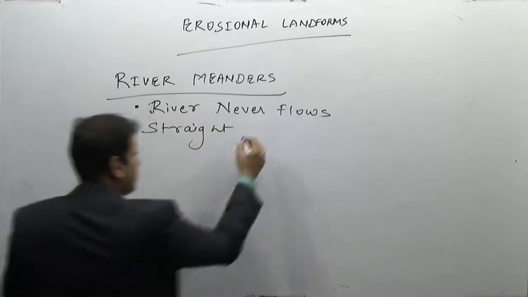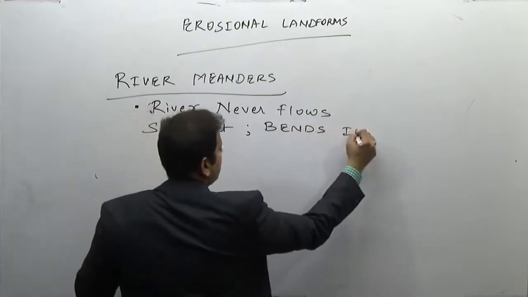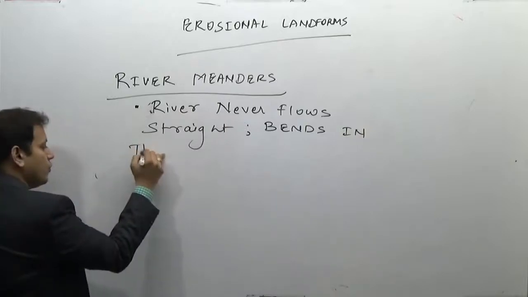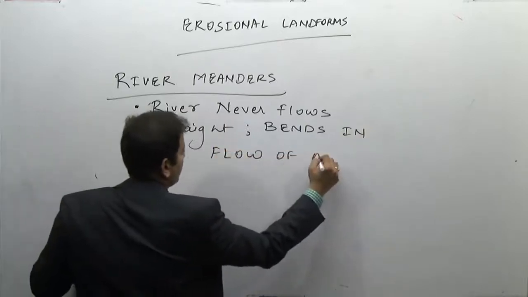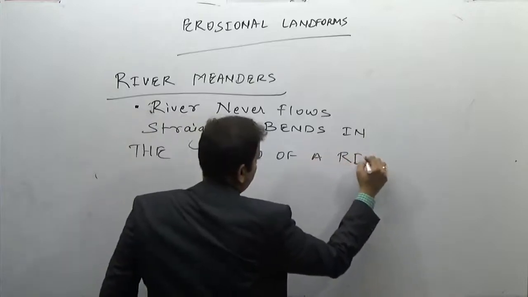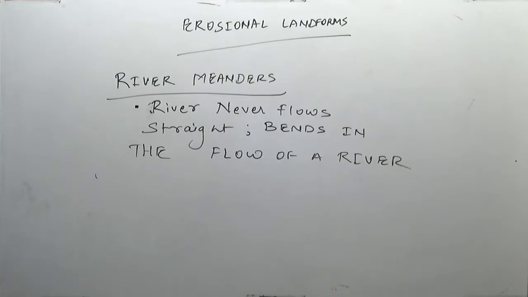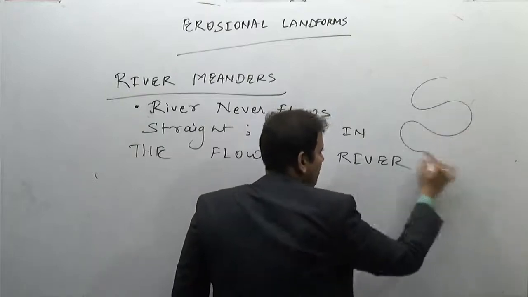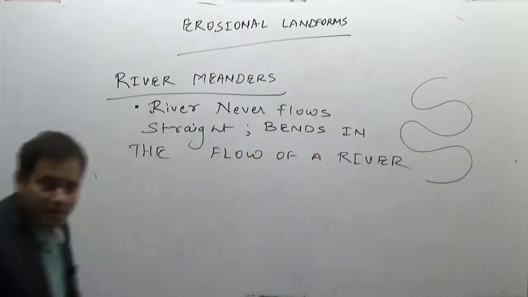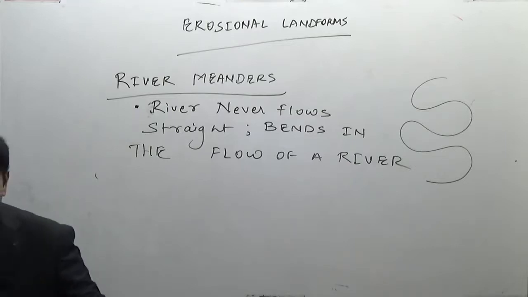In fact, it bends in the flow of a river. How are these bends? These are not straight. These are sinuous bends, or we can say the sinuous bends on the flow of a river are known as river meanders.